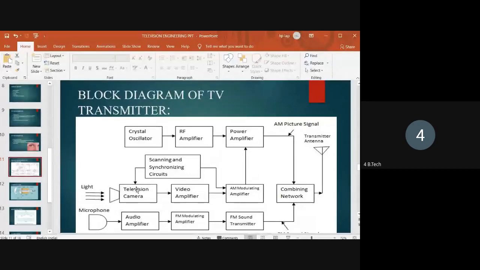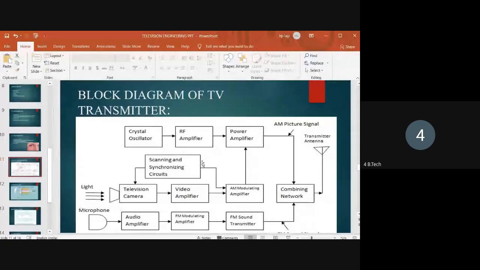In that retrace period the sync pulses are used. So this is the synchronization circuit. For every line of the image, sync pulses are transmitted to reduce the distortion in the image, so that no distortions are present.